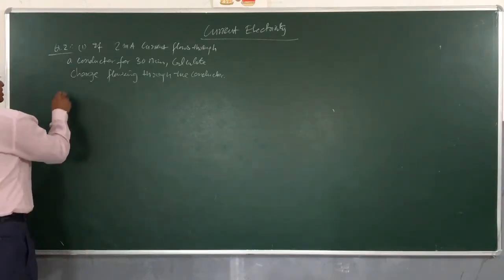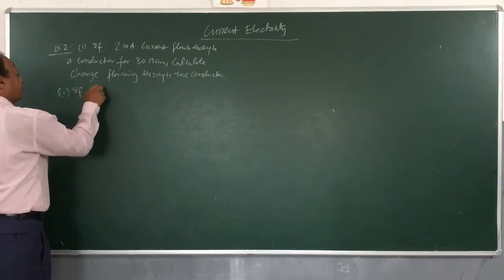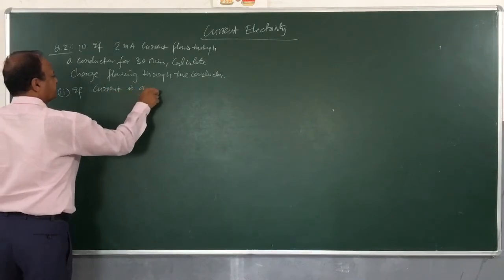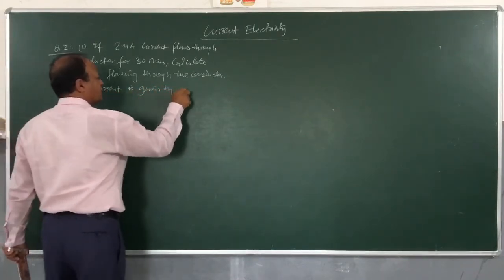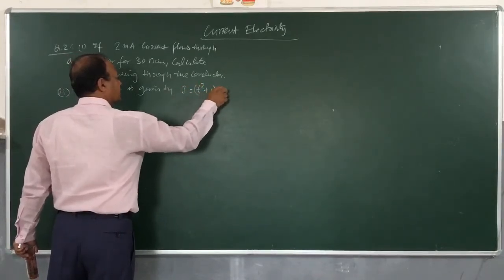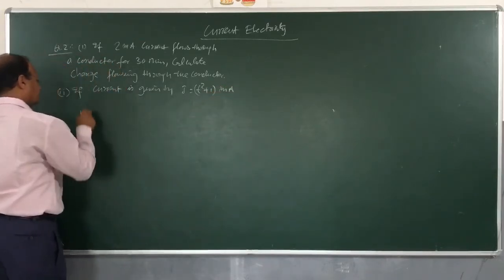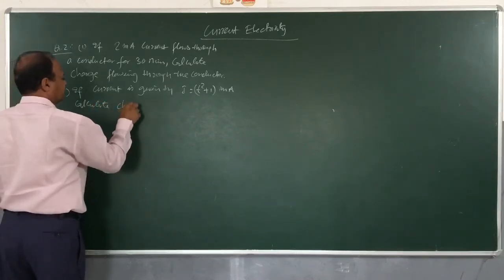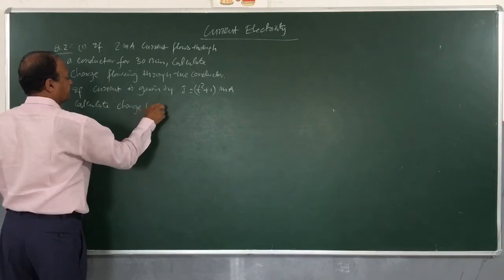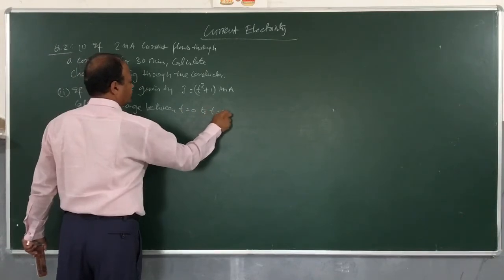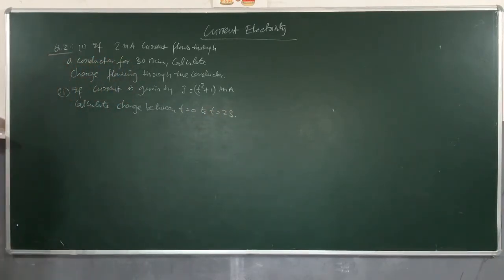Second part of this question number 2: if current is given by I is equal to t square plus 1 milliampere, calculate charge between t is equal to 0 to t is equal to 2 seconds. Let's see this problem, children.